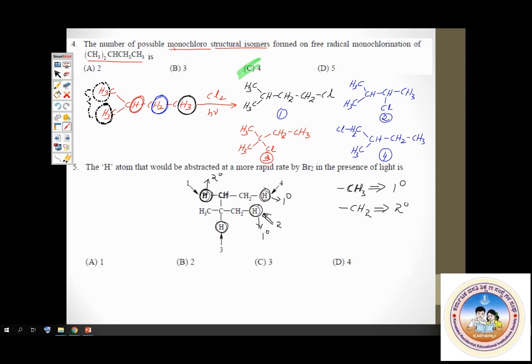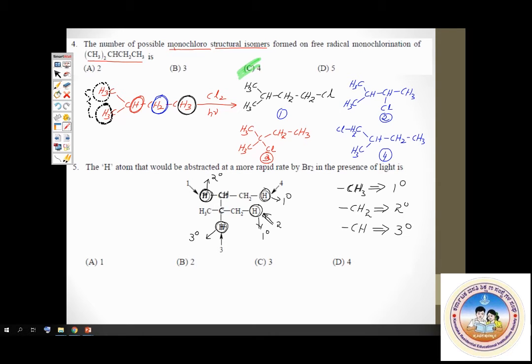How do you identify primary hydrogen? Hydrogen part of CH3 group is primary hydrogen. Hydrogen part of CH2 group is secondary hydrogen, and hydrogen part of CH group is tertiary hydrogen. That's how you identify different types of hydrogen.